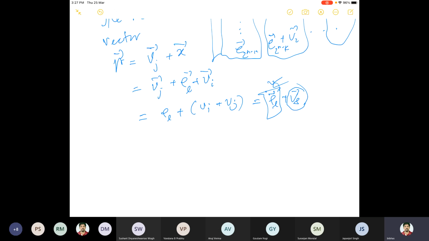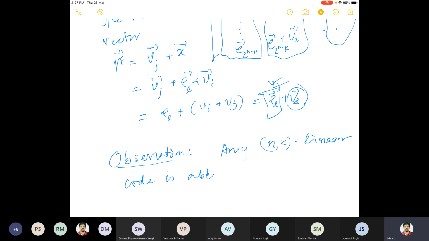So the observation from all the discussions is that any (n,k) linear code is able to correct 2 to the power n minus k error patterns. That much we could say.